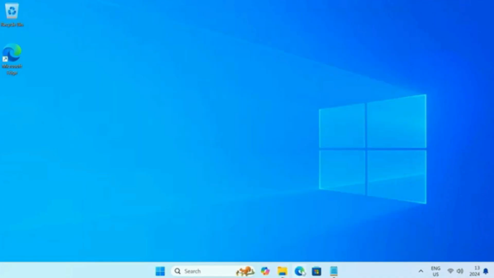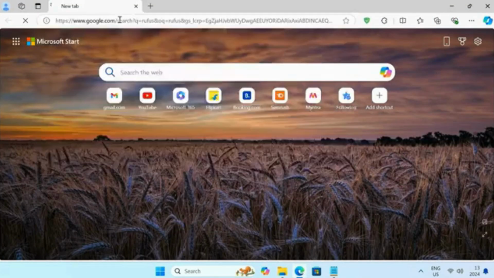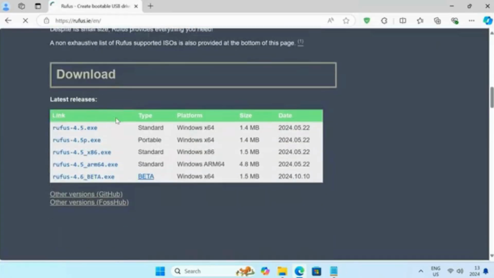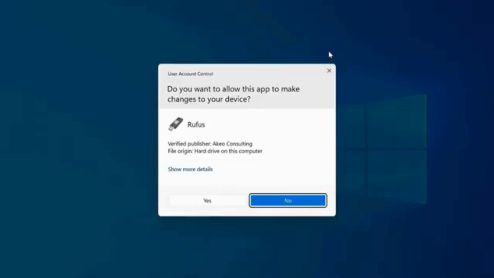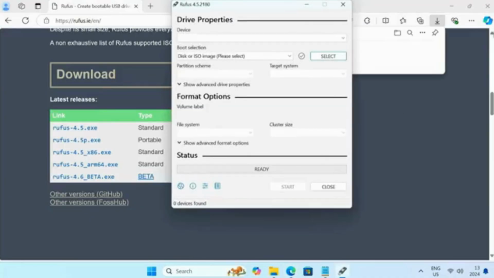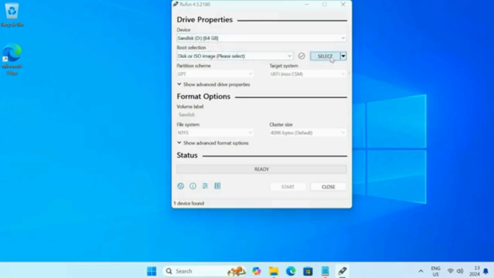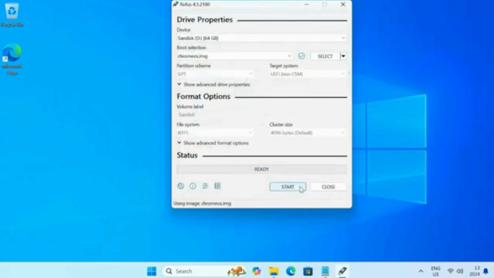Now we have to create a ChromeOS bootable USB drive using a program called Rufus. So download Rufus from its website. Open Rufus. Plug in your USB flash drive. It automatically detects the USB drive. You just need to select the ChromeOS disk image file from the ChromeOS folder. Click the Start button to flash the ChromeOS image to the USB drive. Now wait for Rufus to complete the process.